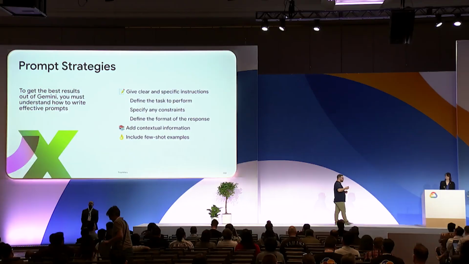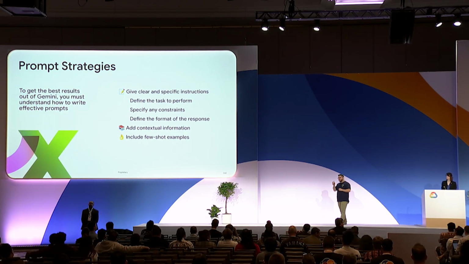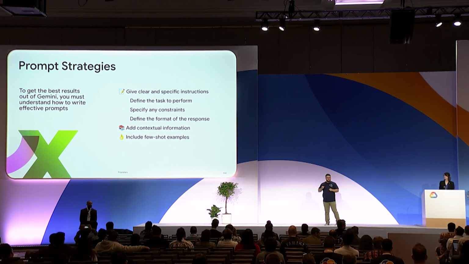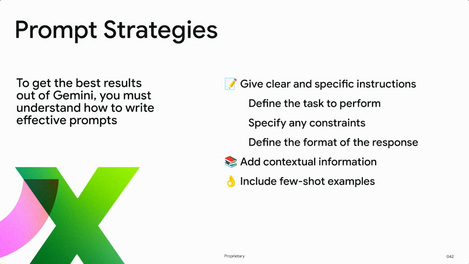So to summarize the key elements about prompt engineering, right? It's very, very, very important to give clear and specific instructions. Make sure that you define the right task that you expect AI to perform. Make sure that you specify any constraints that you have with the data that you expect out of it. And make sure that you define the format of the response if you want to parse like something into a JSON model or things like that, right? Add contextual information as much as you can.